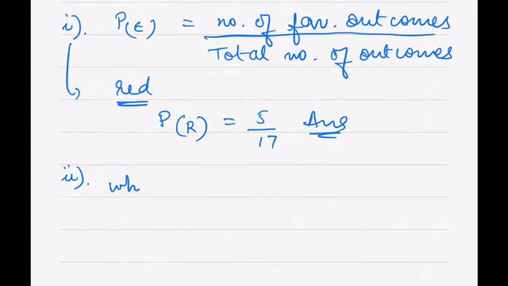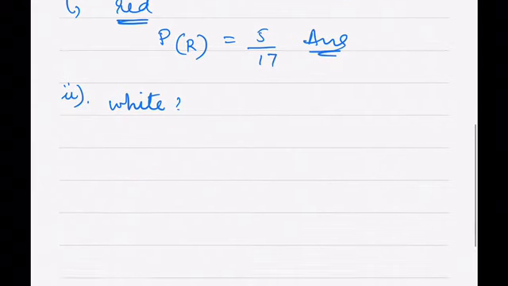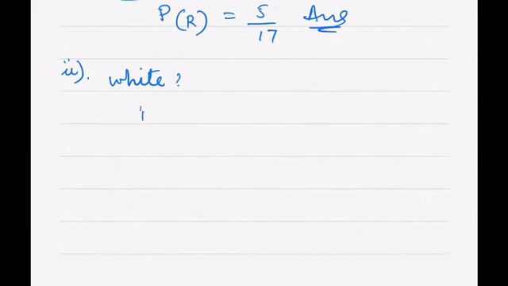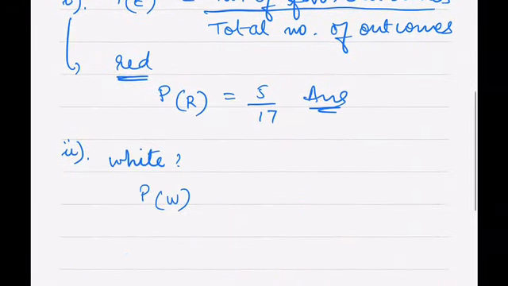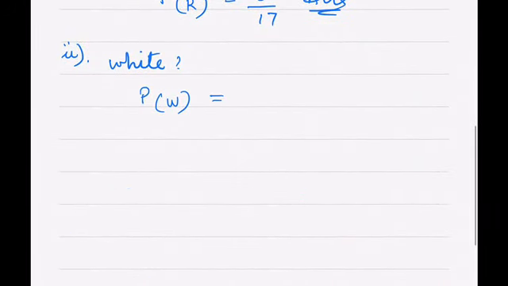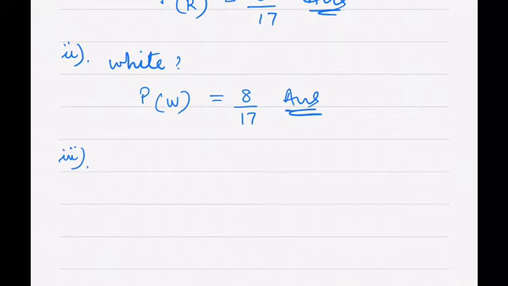So second part, they are asking for the probability of a white marble, right? So white marble means probability of getting a white marble. White marbles are how many? 8, right? And total marbles are 70. We have written the formula at the top, so we don't need to write it for each part, but for different questions we definitely have to write it down.